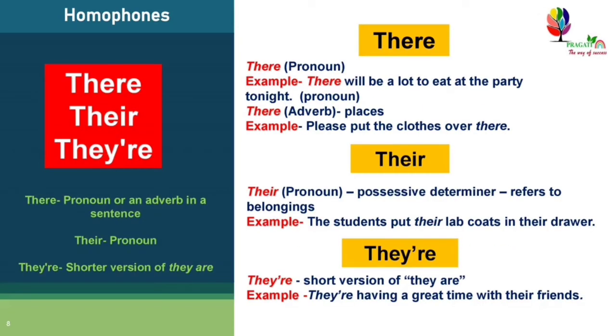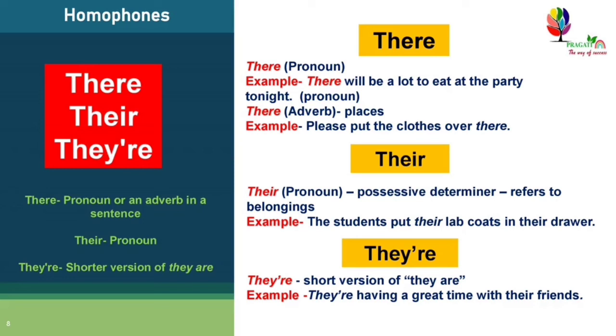Next homophones, there, their, they're. T-H-E-R-E, there, T-H-E-I-R, their, and T-H-E-Y-A-R-E, they're, the short version of they are. First, T-H-E-R-E is used as a pronoun.